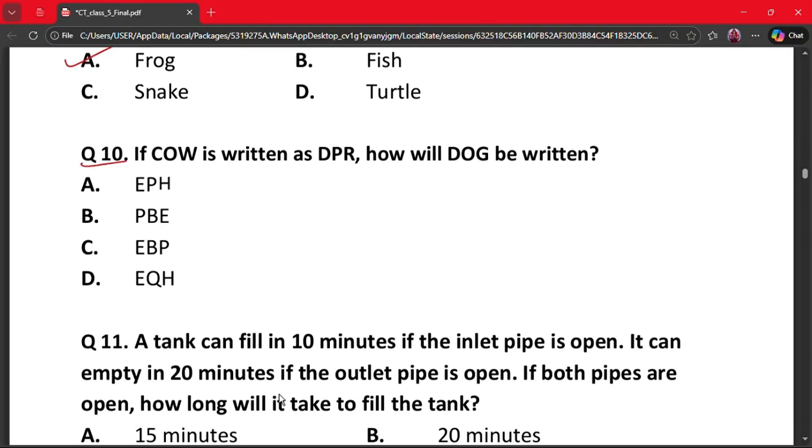Question number 10. If cow is written as DPR, how will dog be written as? A EPH, B PBE, C EBP and D EQH.